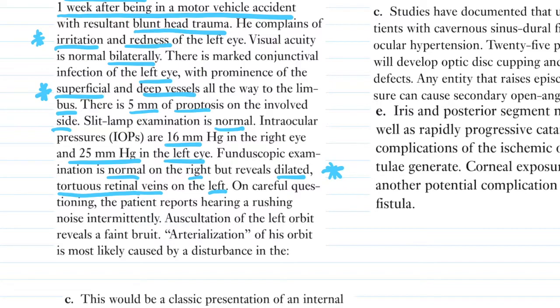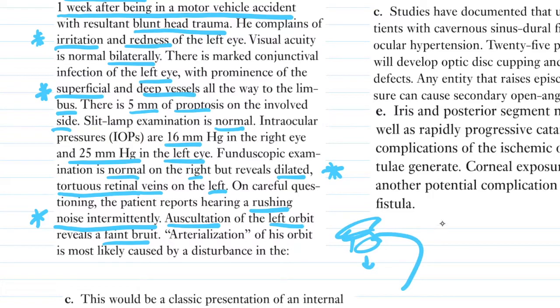Now on careful questioning, the patient reports hearing a rushing noise. So this rushing noise intermittently could be a bruit. That is a keyword again that is thrown. Now auscultation of the left orbit reveals a faint bruit. So I didn't tell you guys this, but you're supposed to use the bell of the stethoscope, the smaller part, to check for bruits. Okay, I'm sure there's a YouTube video around how to do it, but just have a look at it. So you're supposed to auscultate the left orbit, and that reveals a faint bruit, so it is confirmed.